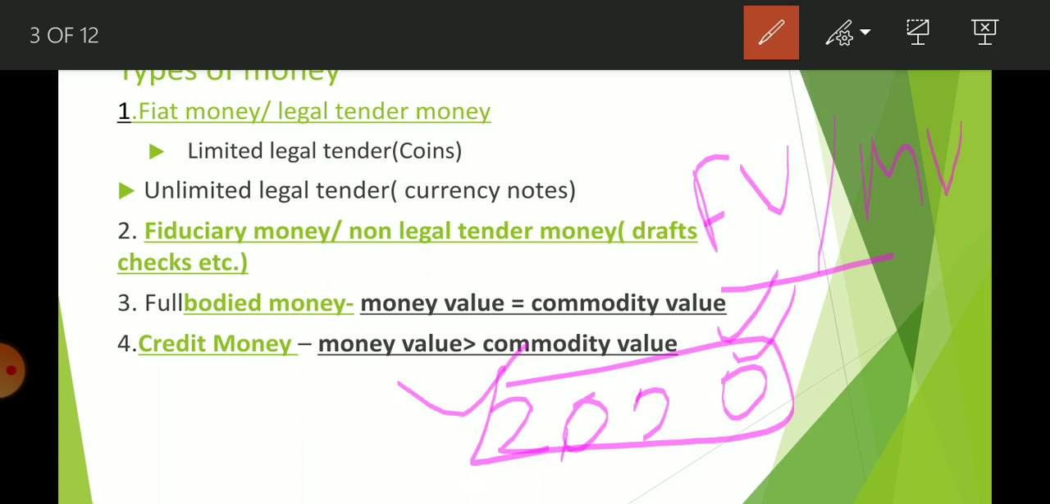Like if you have an old 500 rupees note or 1000 rupees note, now it is not legal tender money, so if you use the old 500 rupees note or 1000 rupees note as a commodity, as a piece of paper, you are going to get nothing. So in credit money, face value or money value is quite greater compared to commodity value. We are going to learn all these 4 types of money: fiat, fiduciary, full bodied and credit, in full detail.